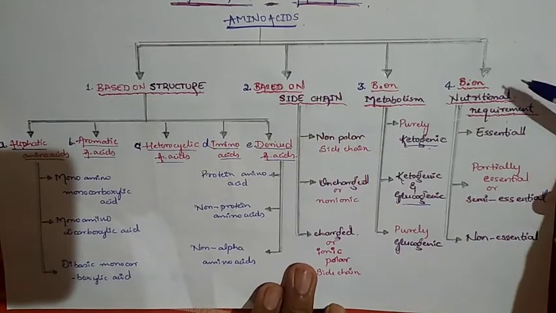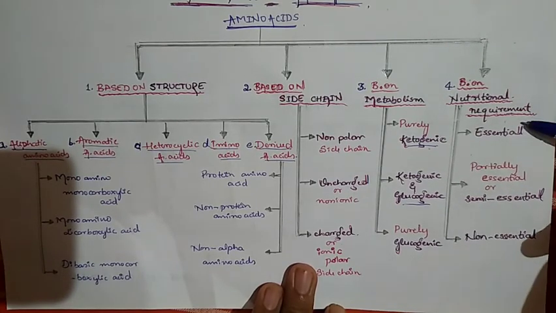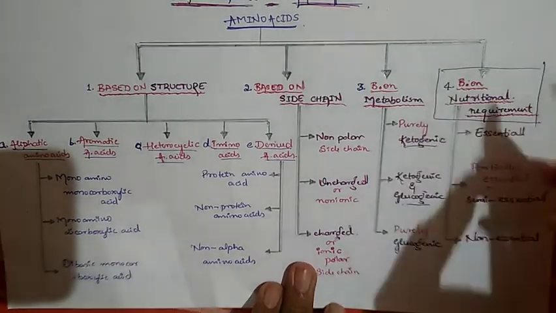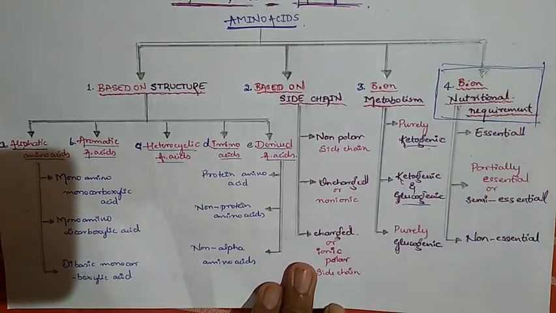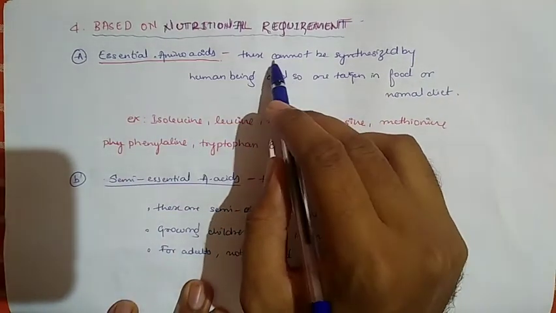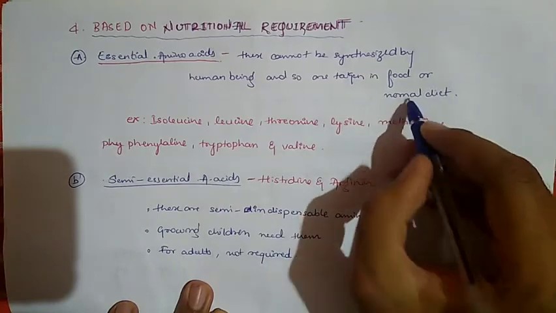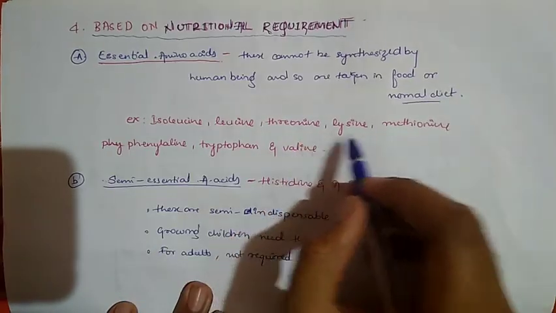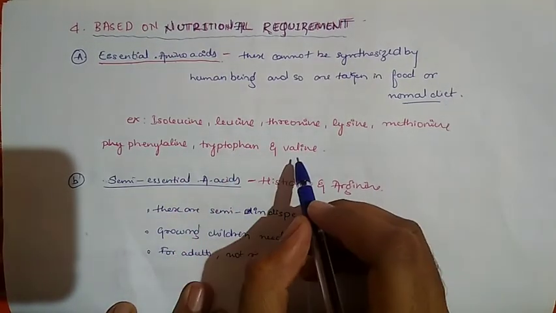At last, based on nutritional requirement. These are classified into three groups: essential, semi-essential and non-essential. This group is very important from the examination point of view. At first, essential amino acids cannot be synthesized by human beings, so these are taken in the food or the normal diet. Examples: isoleucine, leucine, threonine, lysine, methionine, phenylalanine, tryptophan and valine.